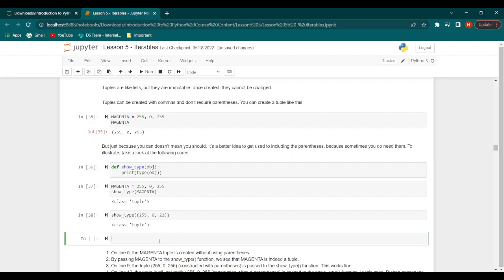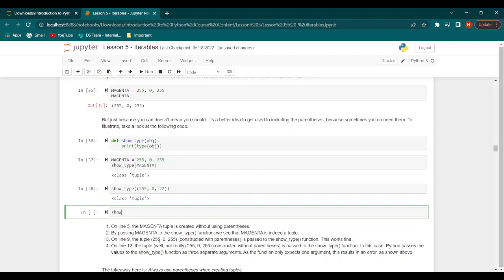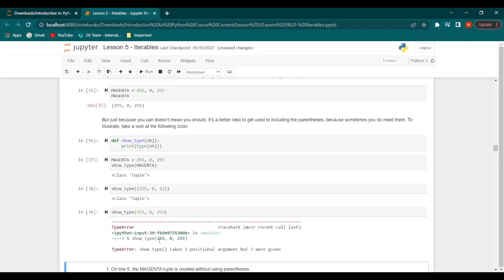If we try to pass this tuple without the parentheses to the function, we will end up with an error. Let's illustrate this very quickly. So if we say show type, and we just put 1 set of brackets, and then we go with 255 0 255, it gives us an error. That is why it is usually recommended that when you're creating a tuple, just go ahead and use parentheses anyway.